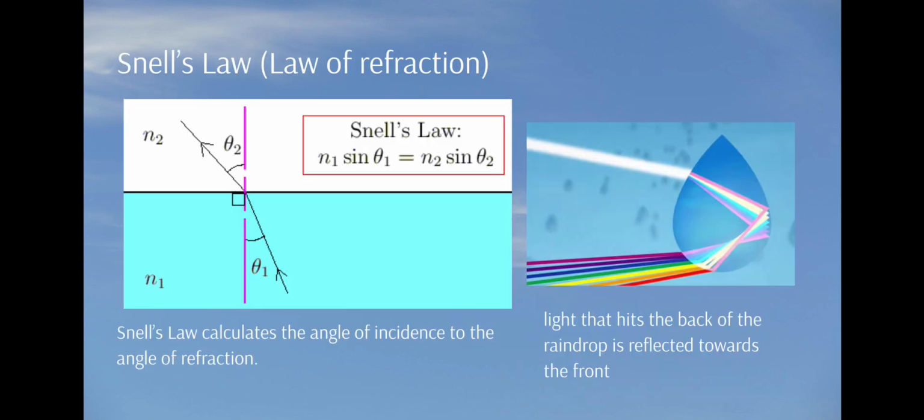How does Snell's law explain the formation of a rainbow? Snell's law is known as the law of refraction, which describes how light bends as it passes through one medium to another. For rainbows, some of the light that hits the back of the raindrop is reflected towards the front. This light is refracted again as it exits the raindrop. The colors are dispersed into the spectrum of the rainbow and the rainbow appears.